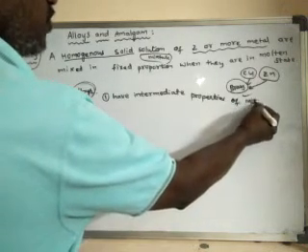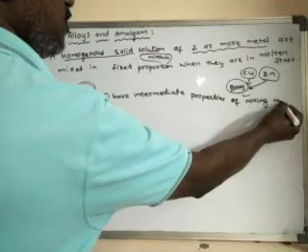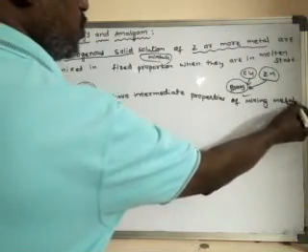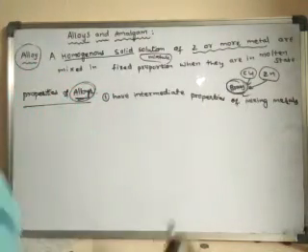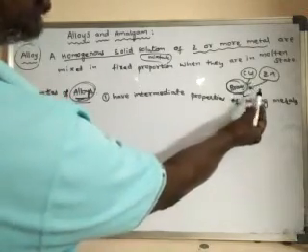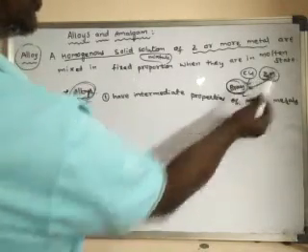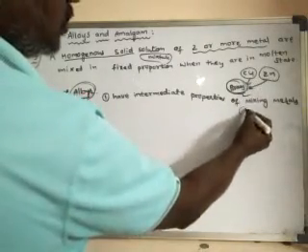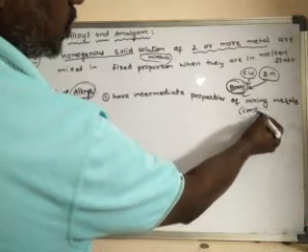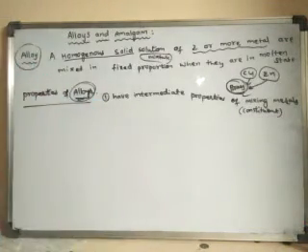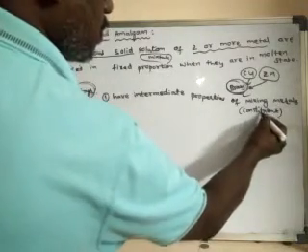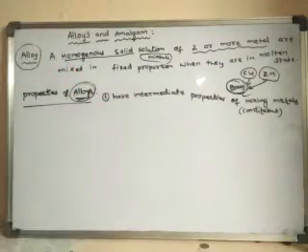Of mixing metals or else constituent metals. So what are the constituents of brass? The constituents of brass are copper and zinc. Mixing metals or else constituent metals. Okay, right.